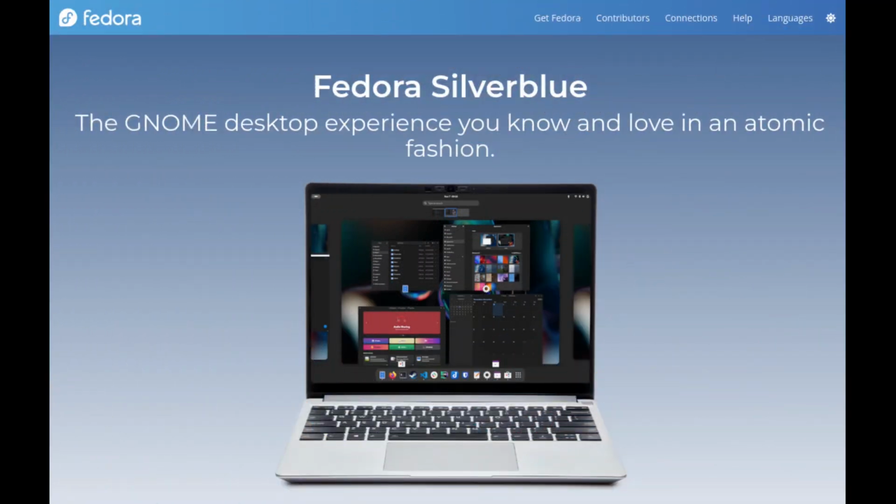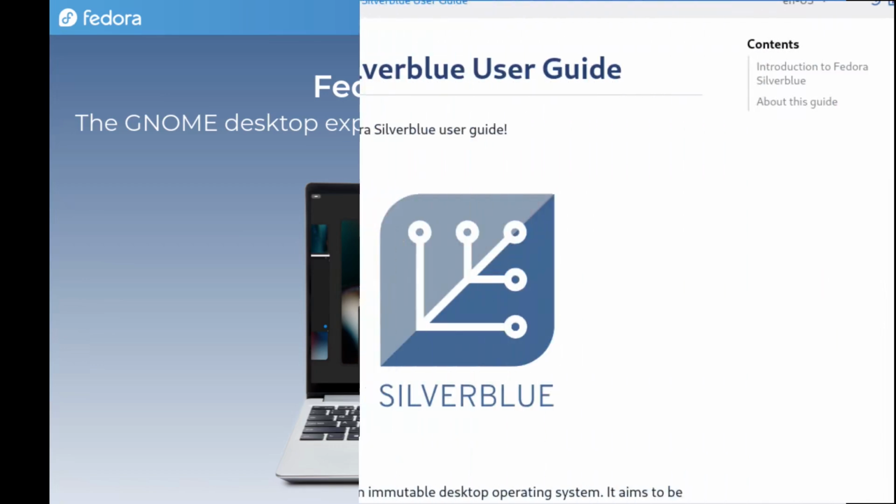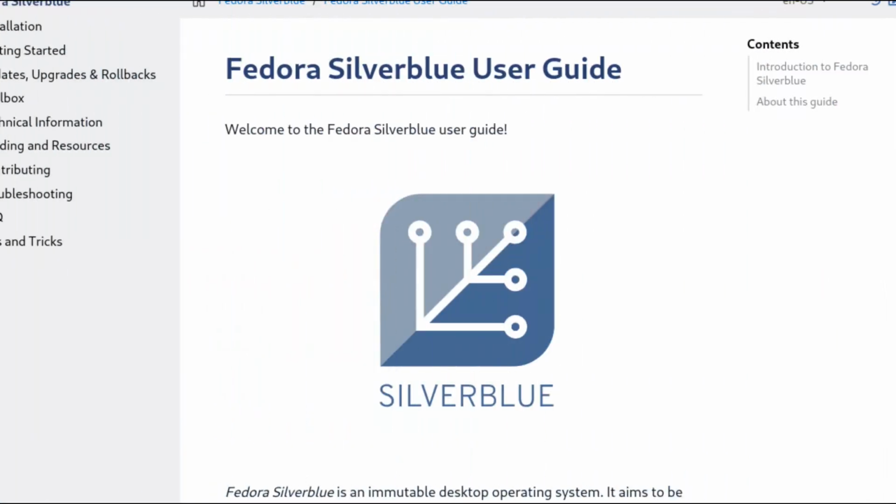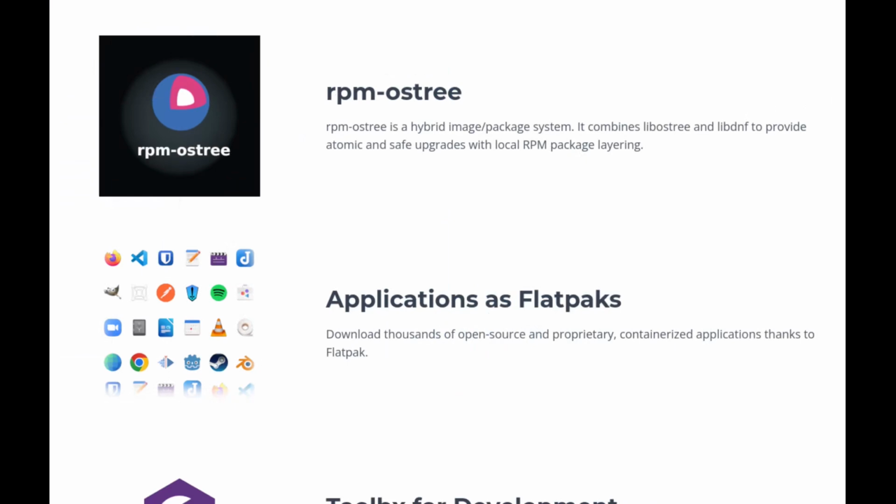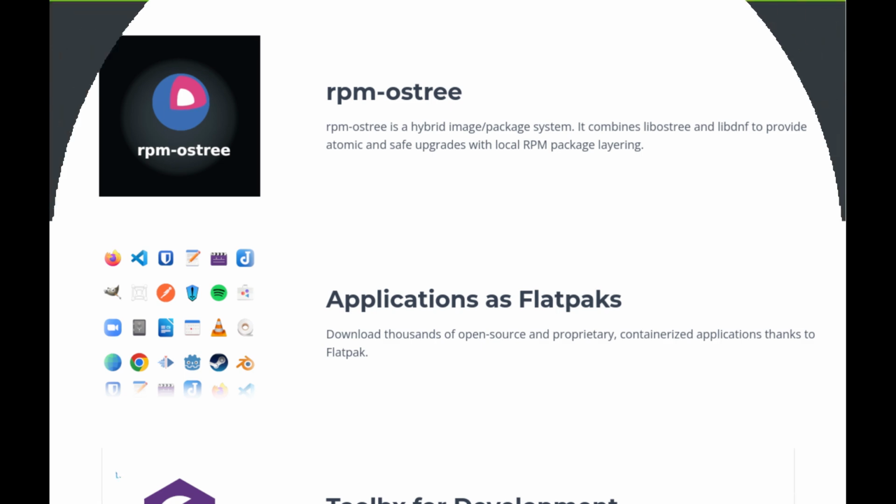Fedora Silverblue, a variant of Fedora, focusing on an immutable desktop experience. It's particularly aimed at developers and users who need a stable operating system for container development or for software that frequently changes. The system is managed through rpm-ostree, and it supports container technologies like Podman and Toolbox, making it ideal for container-based workflows and development environments.